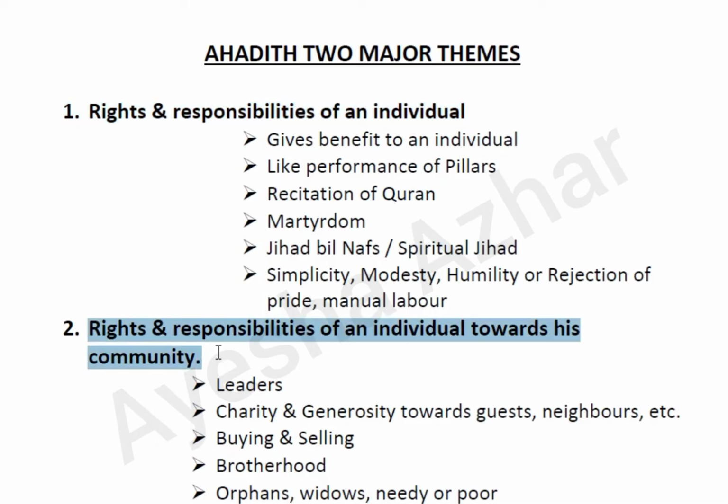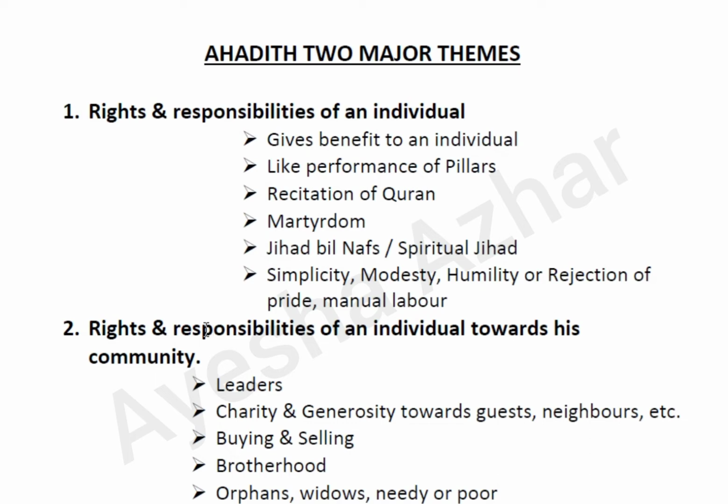Now the question is this: in passages we have 5 passages set separately for the first theme, the next 5 for the created world, and the last 5 for the messenger. But in Hadith, we do not have separate Hadith for each theme, or you can say that the first 10 Hadith are related to the individual and the last 10 to the community. It's not like that. You will have mixed Hadith, and among these you have to find out which Hadith is based on the individual and which is based on the community.